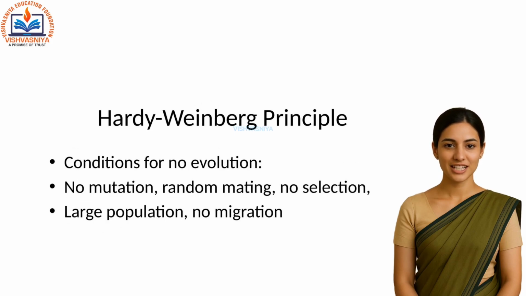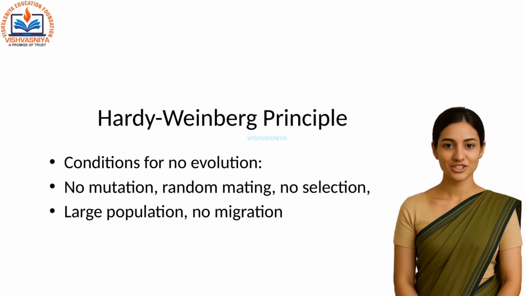What if evolution doesn't occur? That's what the Hardy-Weinberg principle explains. It's a theoretical model of a non-evolving population. Allele frequencies stay the same over generations if 5 conditions are met.